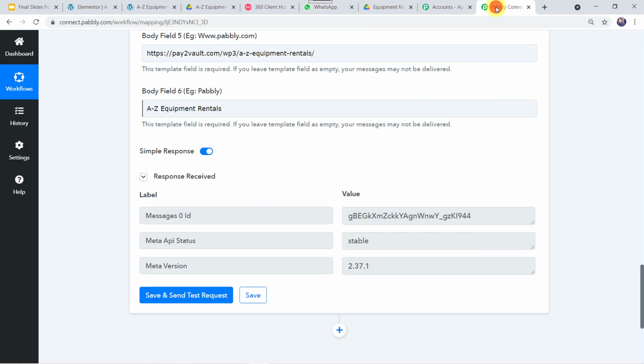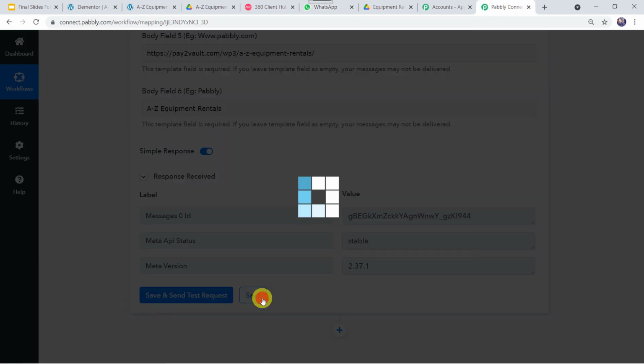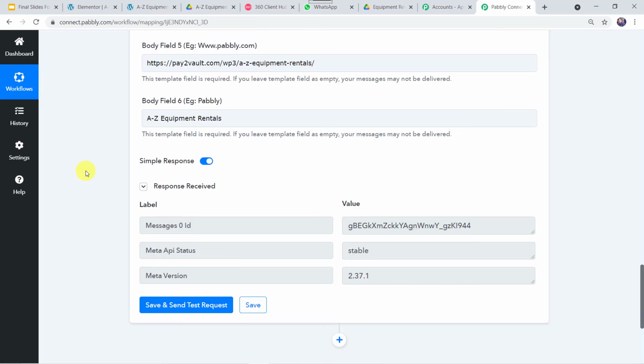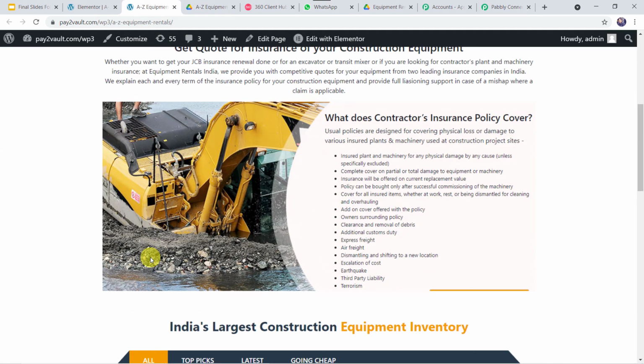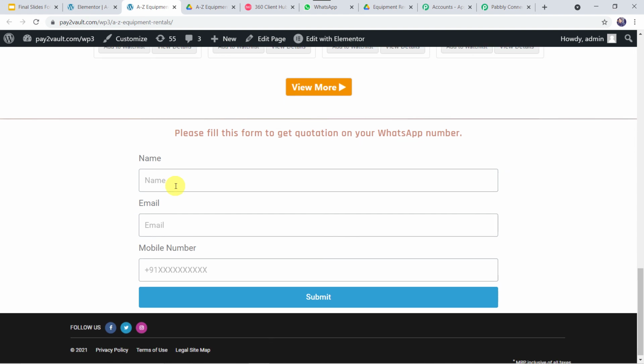Now let's move back to Pabbly Connect, and let us save this workflow first. Data saved successfully. Okay. Now we have to check this in real time. For that, again let us go to the website page. And let us fill this form once again over here, and this time let us give the name as Sanjay Sharma and email address as sanjaysharma11@gmail.com,